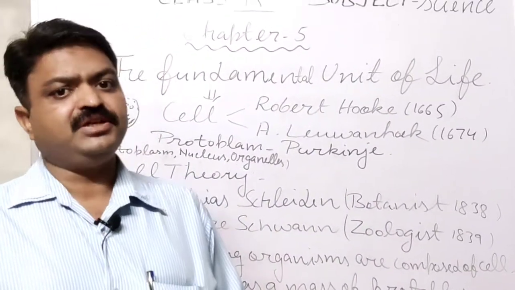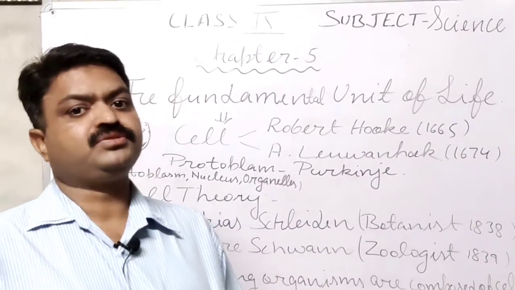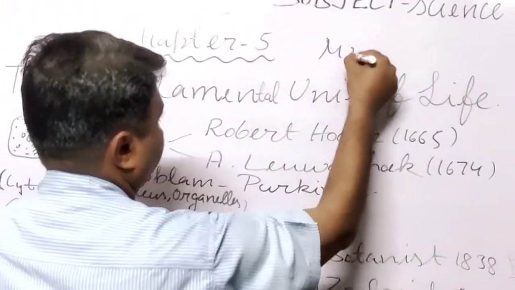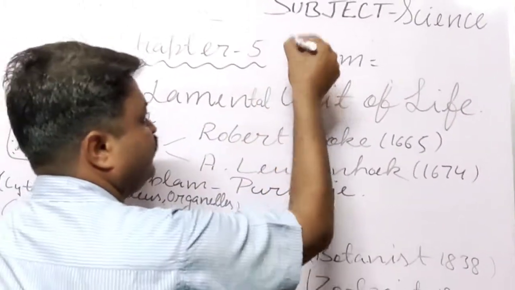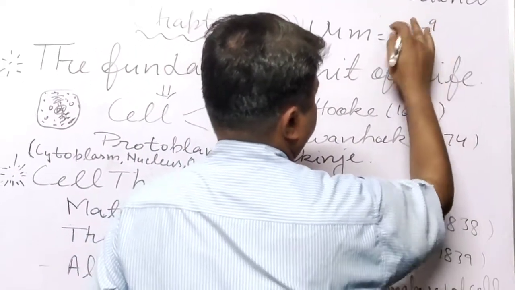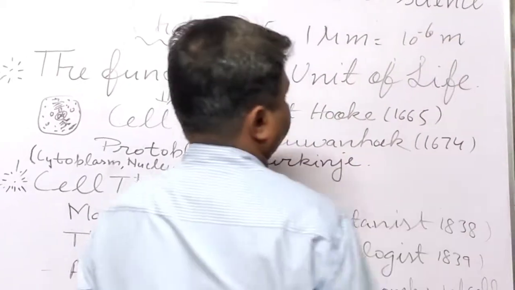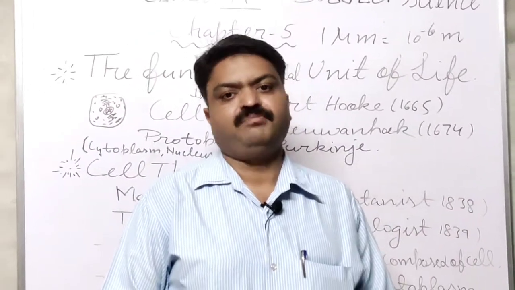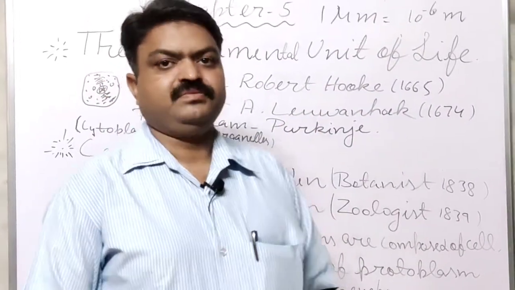And the size of the cell is measured with the help of one unit, student, and that unit is known as micrometer. 1 micrometer is equal to 10 power minus 6 meter, student, means 1 upon 10 power 6 meter.